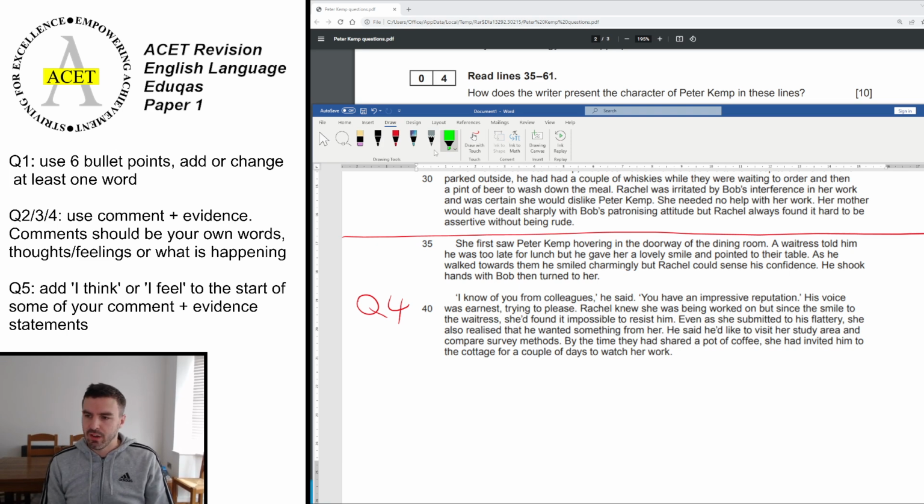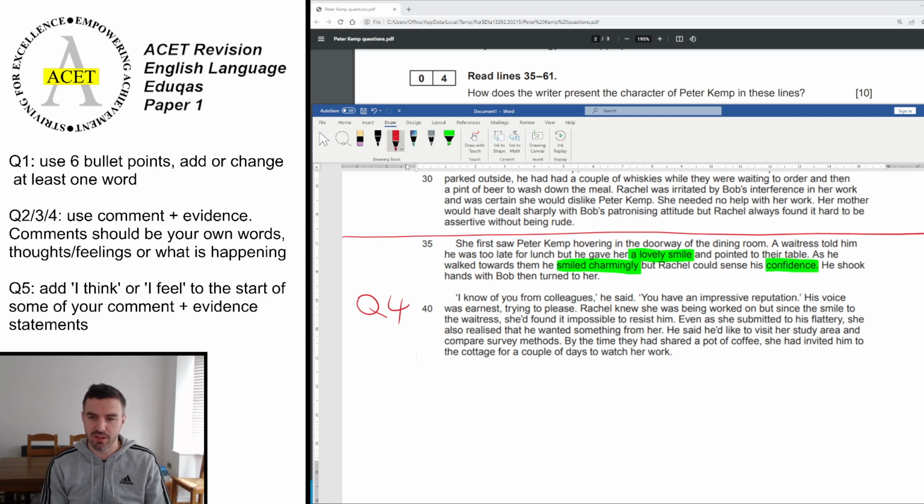A waitress told him he was too late for lunch, but he gave her a lovely smile and pointed to the table. Okay, so Peter Kemp has a lovely smile. As he walked towards them, he smiled charmingly. So again, similar sort of thing. But Rachel could sense his confidence. Now that's a different topic. He shook hands with them and returned to her.